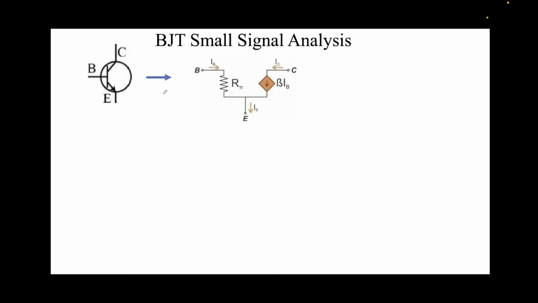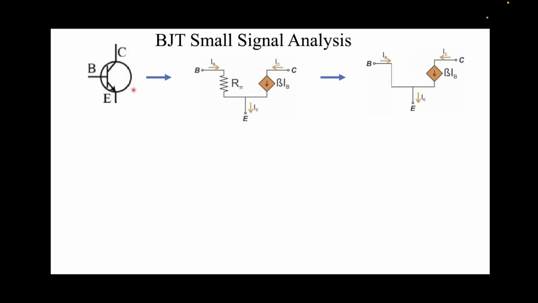This is the model that we use for the small signal analysis. You can see that the base terminal is over here on the left, the collector is on the right, which is on the top over here, and emitter is at the bottom as always. Now in the question it was given that we can neglect the emitter diode resistance. This means that we can effectively ignore this resistance R pi here. By ignoring, I mean we assume this to be 0. So effectively our BJT for small signal analysis can be converted to this. We have assumed R pi equal to 0. So this is the circuit that we finally get.